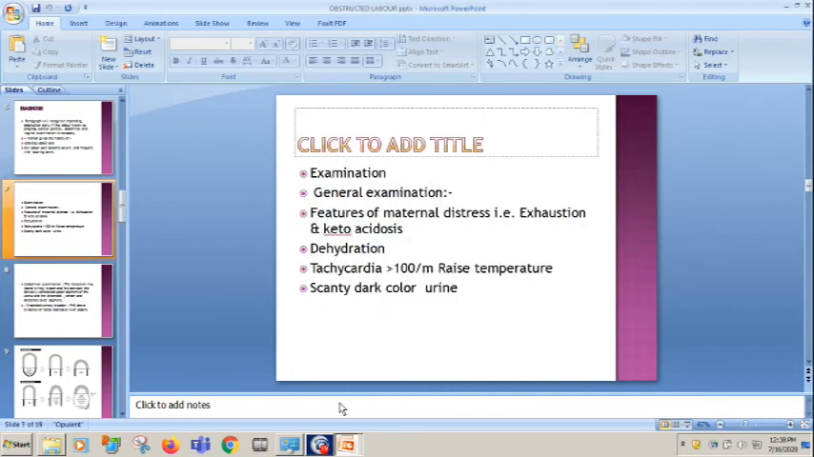So in general examination, how will you diagnose that she is going into obstruction? There is a maternal distress. The patient will be exhausted, dehydrated, with ketoacidosis, and acidotic breath will be there. On doing ABG, you will see that she is going into acidosis. Tachycardia, more than 100 pulse per minute, and there is a raised temperature also. The color of the urine is dark and scanty as she is dehydrated.